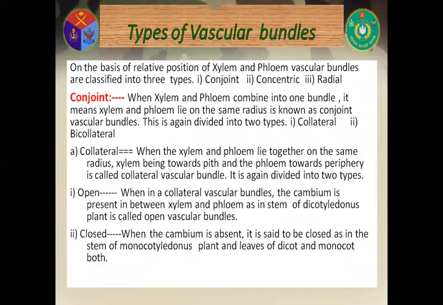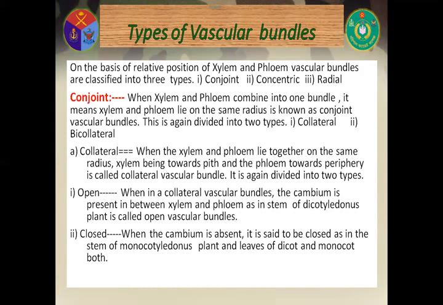On the basis of relative position of xylem and phloem, vascular bundles are classified into three types: conjoint, concentric, and radial. Now, conjoint vascular bundles. When xylem and phloem combine into one bundle, it means xylem and phloem lie on the same radius, it is known as conjoint vascular bundle. This is again divided into two types, collateral and bicollateral.